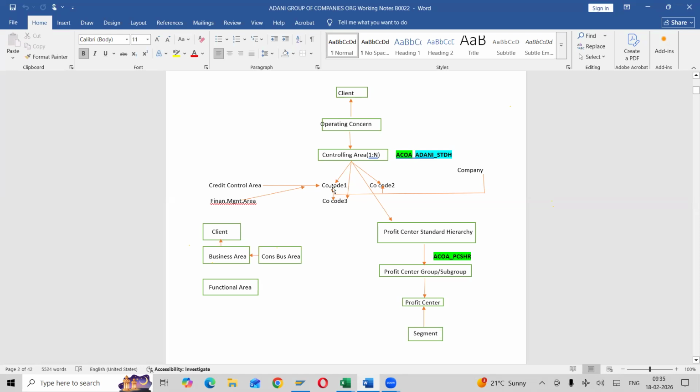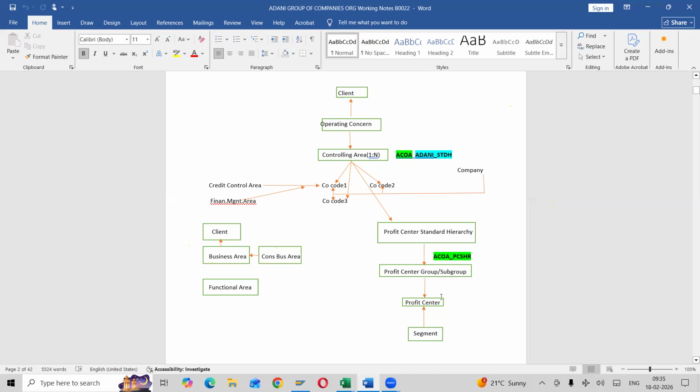Profit center 100 can be used by company code 1, 2, and 3, and 120 can also be used by company codes 1, 2, and 3. Remember that profit centers and company codes are both linked to the controlling area, so any profit center can be used by any company code linked under that particular controlling area.